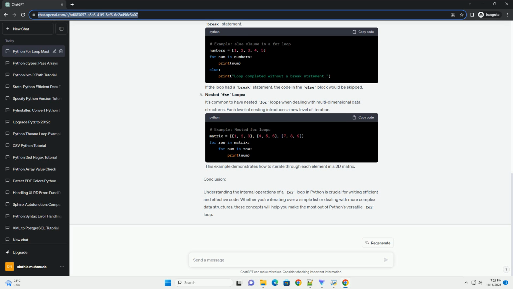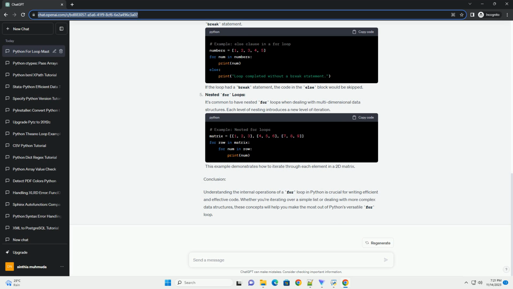Break and continue statements. Inside a for loop, you can use the break statement to exit the loop prematurely and the continue statement to skip the rest of the code in the current iteration. Else clause with for loop. Surprisingly, a for loop in Python can have an else clause. The code in the else block executes after the loop completes, but it won't run if the loop was terminated by a break statement. If the loop had a break statement, the code in the else block would be skipped.